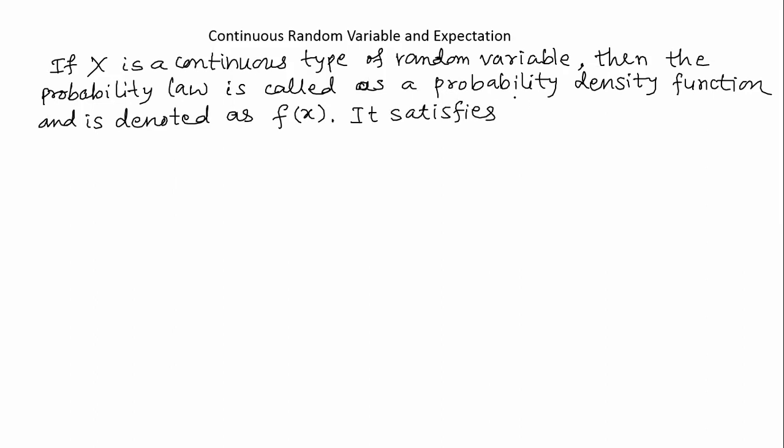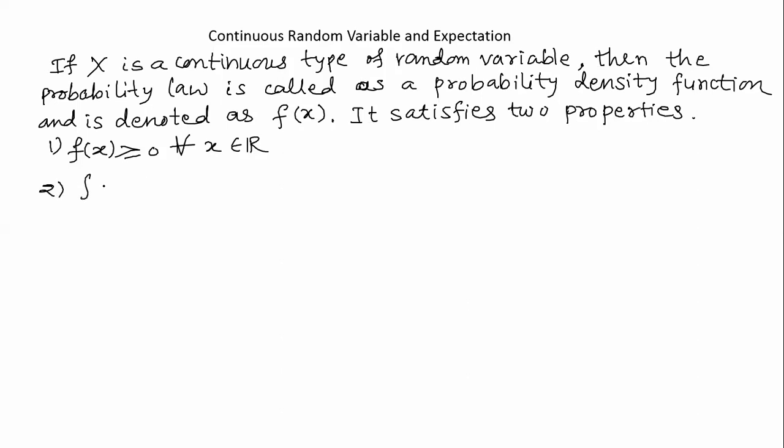As in case of the probability mass function, in case of discrete type of random variable. The first property is that small f of x is greater than or equal to 0 for any real value of x.